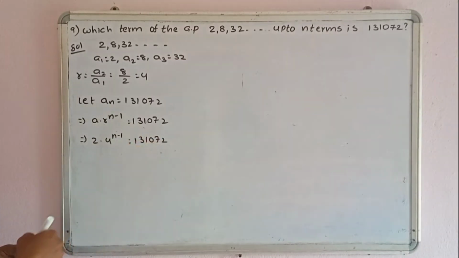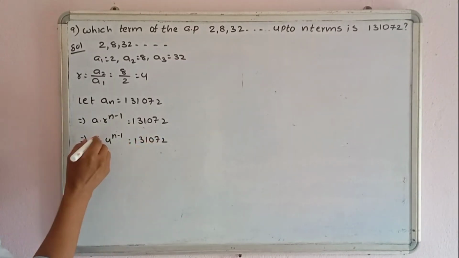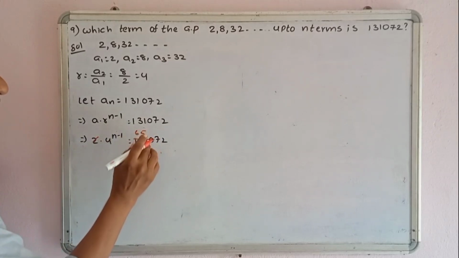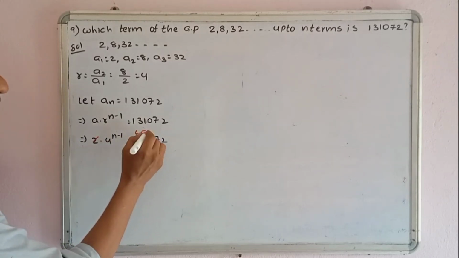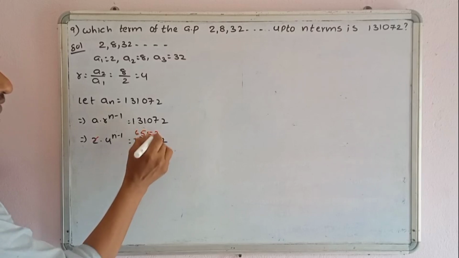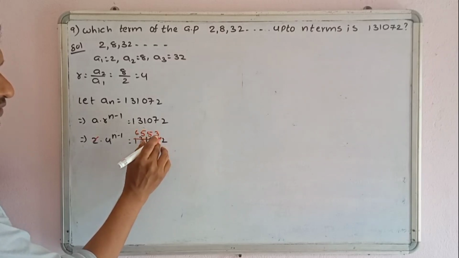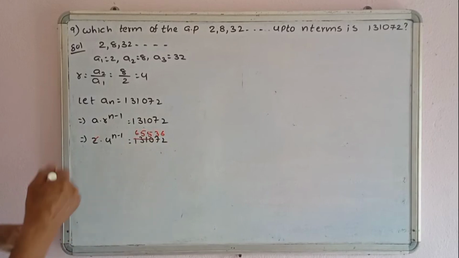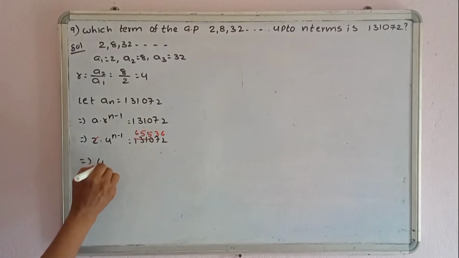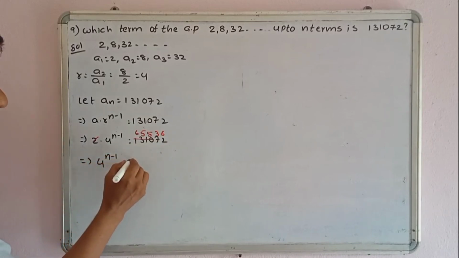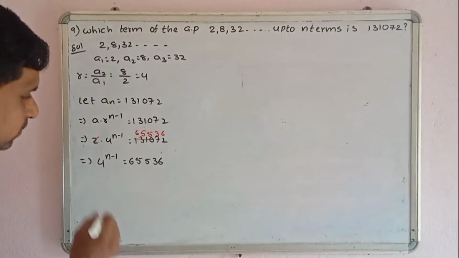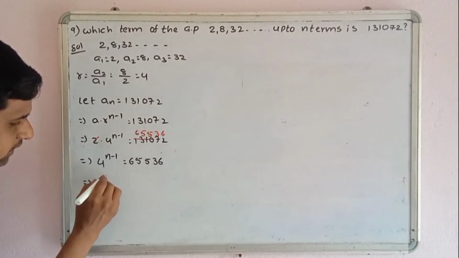1,31,072. Okay. 2, how many times does it cancel? 2 6s are 12, 1 balance 1. 1, 2 5s are 10, again 1 balance 10. 2 5s are 10. 2 3s are 6. 2 3s are 6. 1 balance, 2 6s are 12. So 4 power n minus 1 equals 65,536.